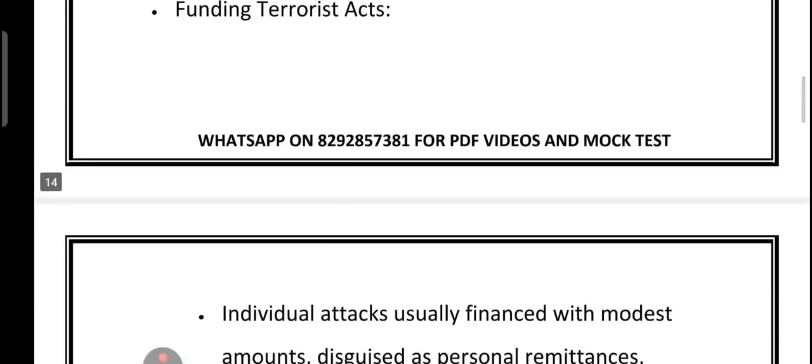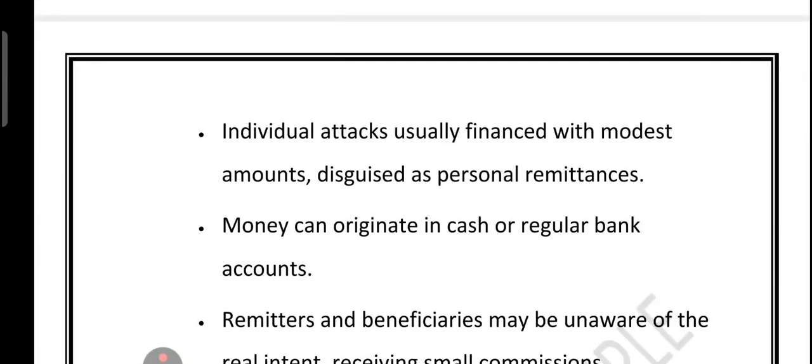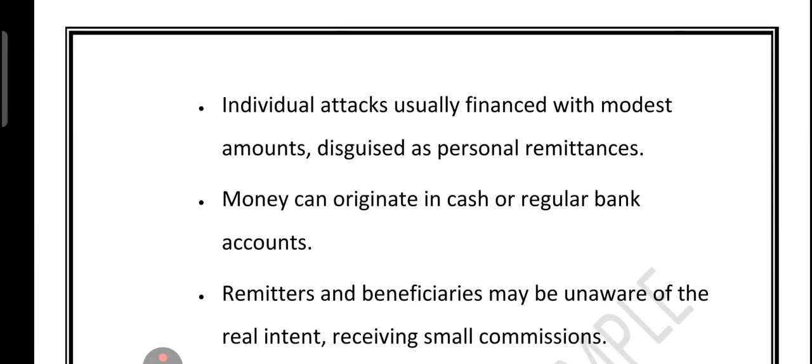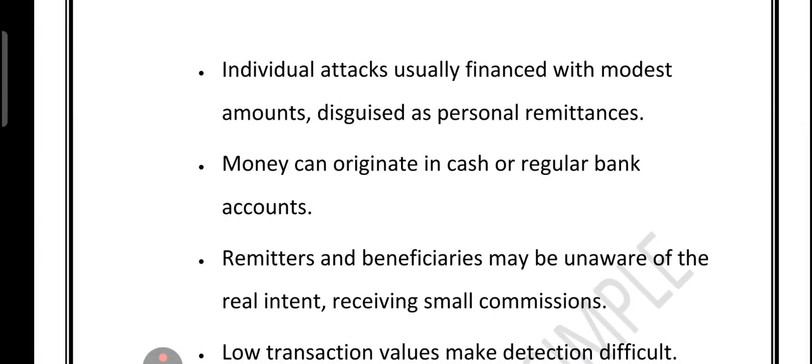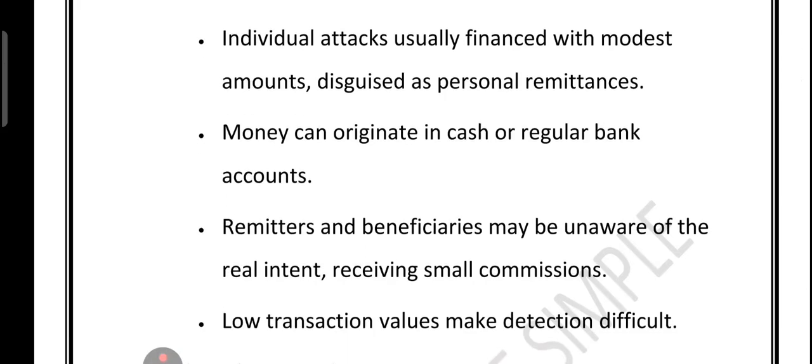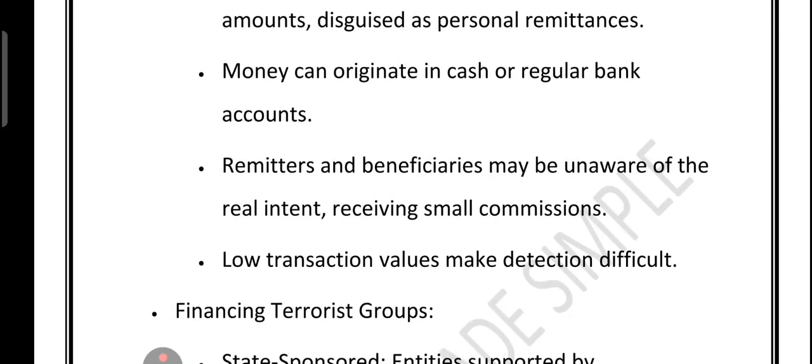Now let's look at the sources of terrorist funding. What happens? First, state sponsored. They are backed by certain governments, often posing as social or charitable organizations. Second is legitimate channels. So money from businesses, individuals, or charities given for a declared purpose. Then we have the criminal sources. So funds from illegal activities like drug trade, kidnapping, bank robberies, or extortion.